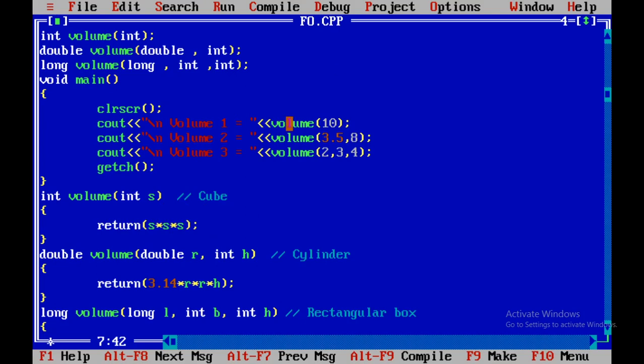When we call volume 10, it performs the calculation 10 into 10 into 10, that equals 1000. We are simultaneously doing a hand run. Volume 1 equals 1000.